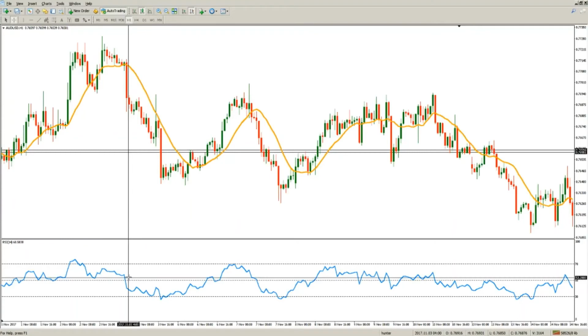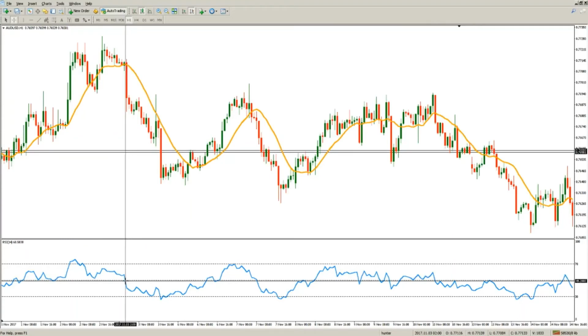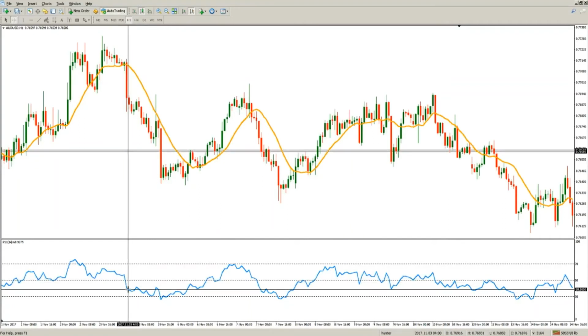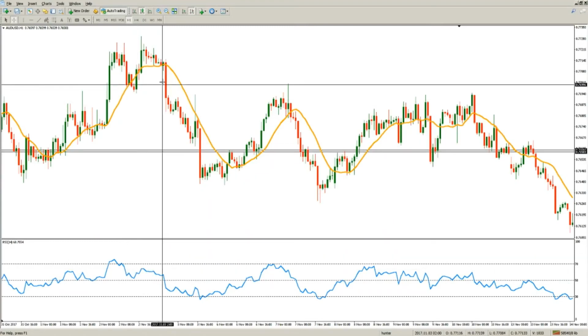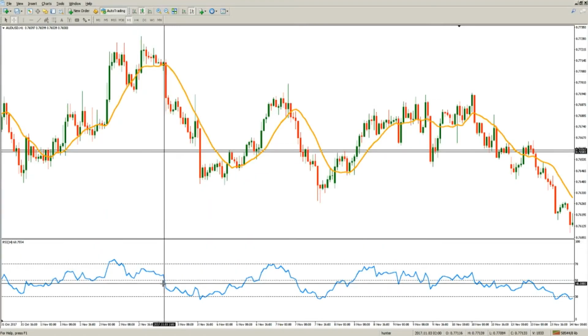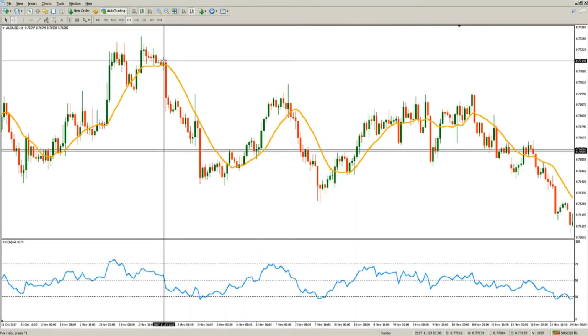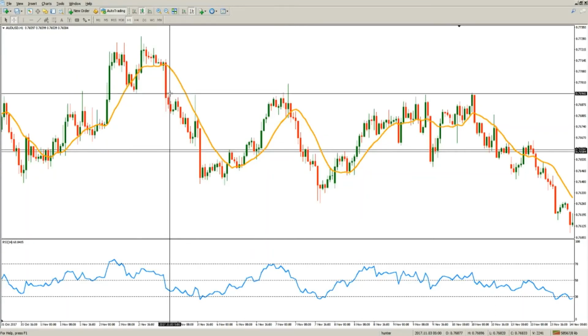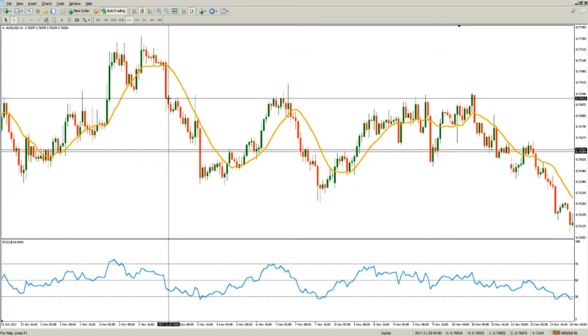And we see that this particular cross, when the RSI signaled a certain momentum in the market, happened because the price did that, not because the RSI has predictive powers. The RSI simply shows us what already happened in the market, and in this case the price moved below the moving average, closed below the moving average, and this could be our entry point.